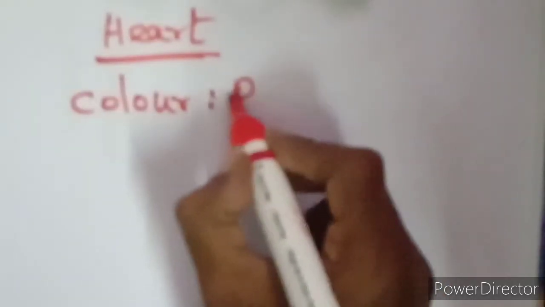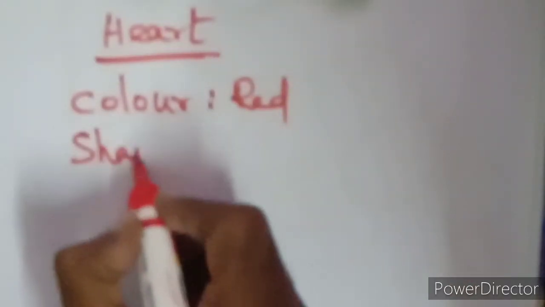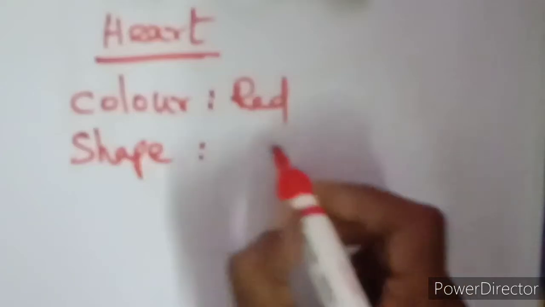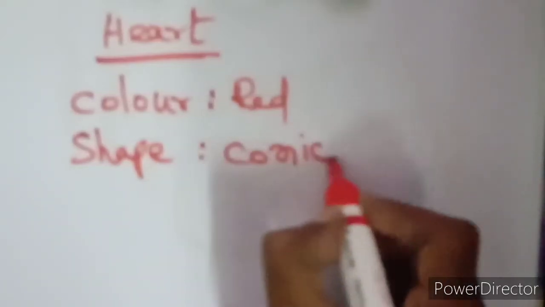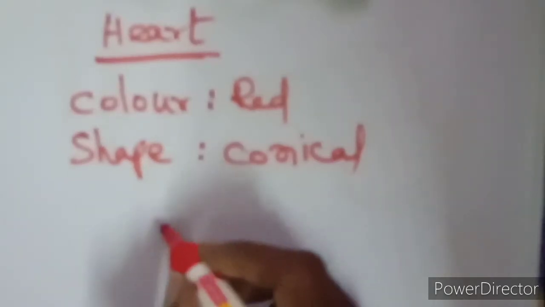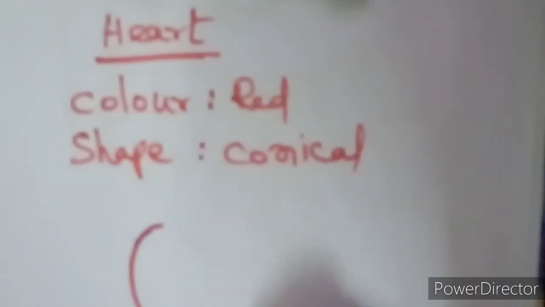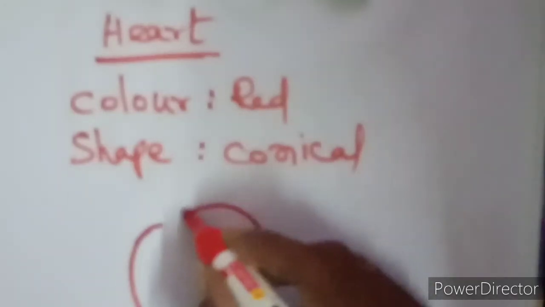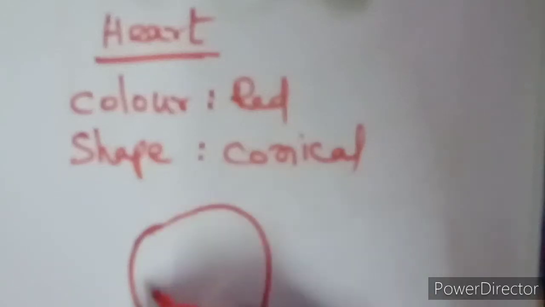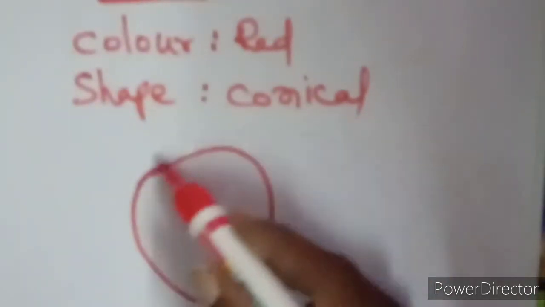When we observe the color of the heart, it is red, and the shape is conical. When we see the heart, it appears like this. They call it conical shape.